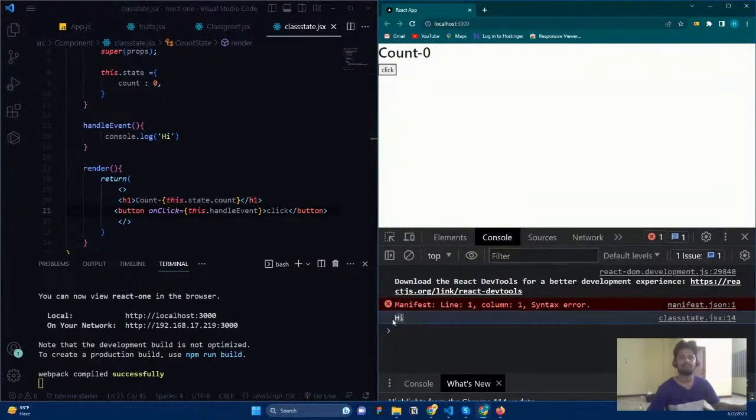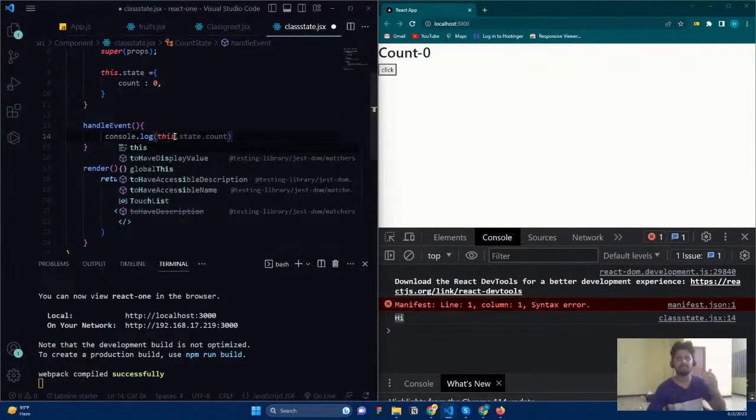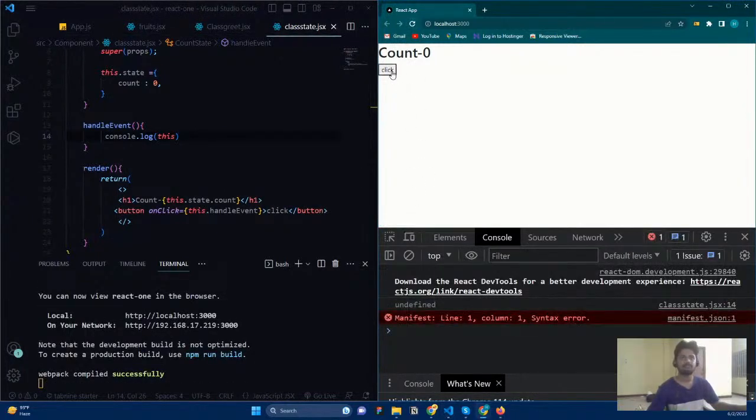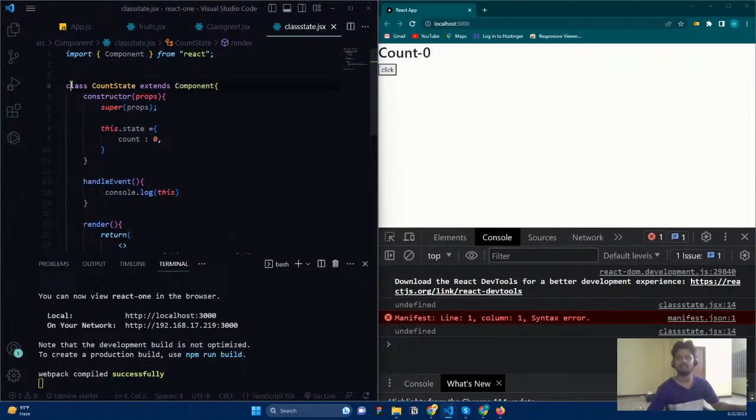So now if I go and click it here, you can see we have this type and we have attached it. But now I'll check what this is inside this function. If I check it, you can see this acts like undefined. Instead, this needs to focus on this class, but this is undefined. Because it is inside a function, you know the scope inside a function will always refer to the Window object. Right now we don't have any Window object and we are not storing it anywhere, so that is why it's giving me undefined.